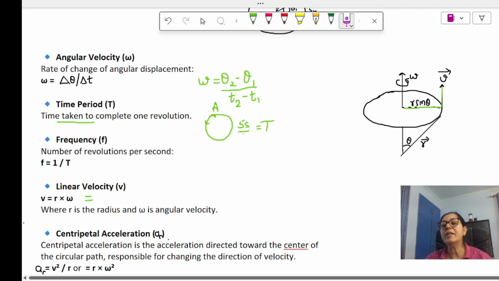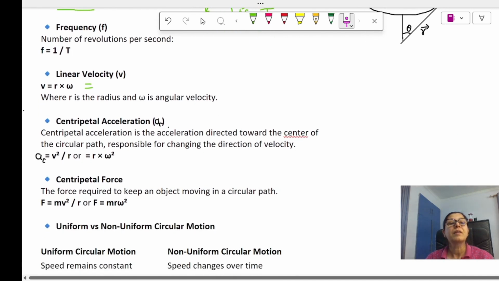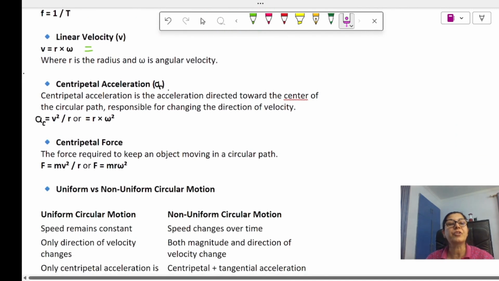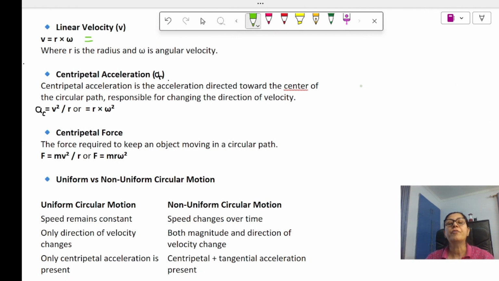Now we have done angular displacement and angular velocity. The next thing which comes up is centripetal acceleration. What is centripetal acceleration? Now what is acceleration? We have done acceleration, that is the change in velocity over time taken.